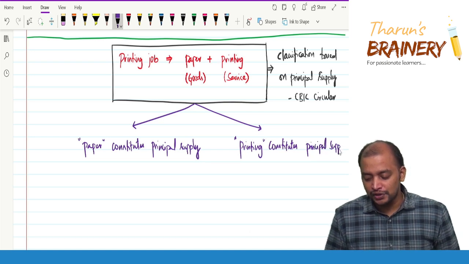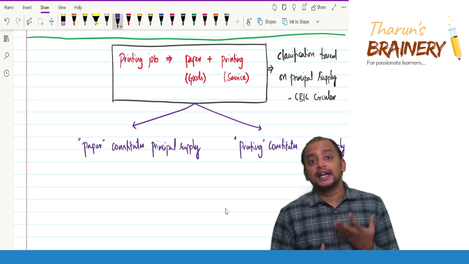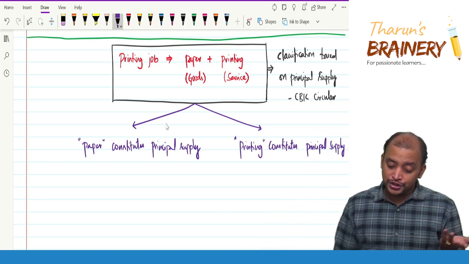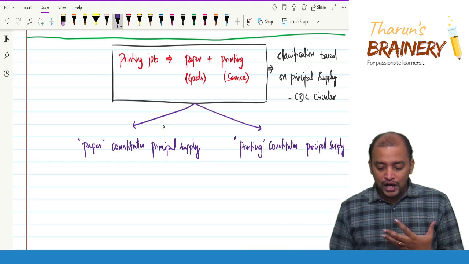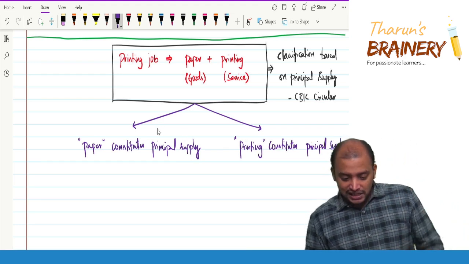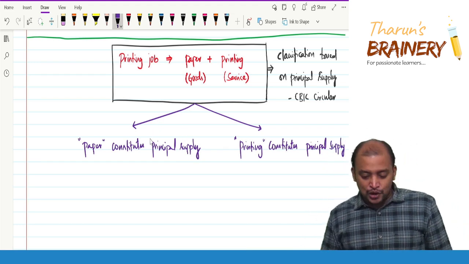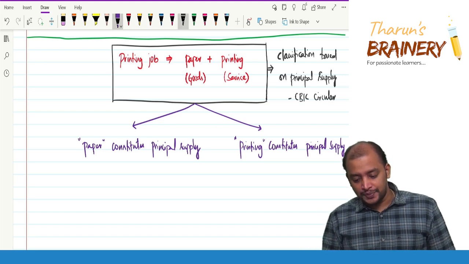So first, when paper, that is the material, constitutes principal supply.